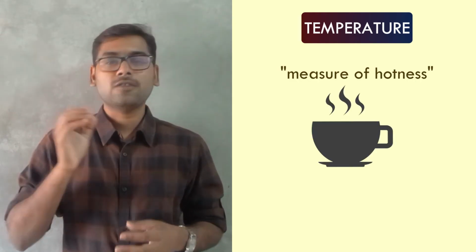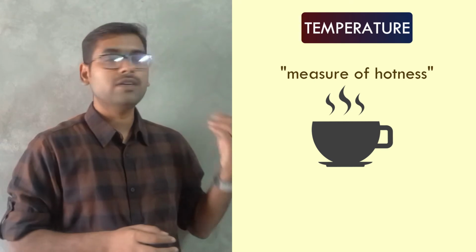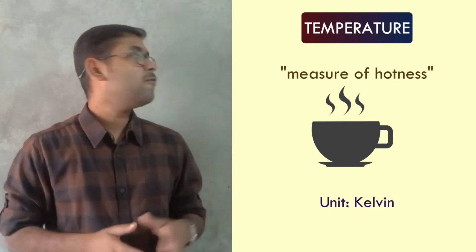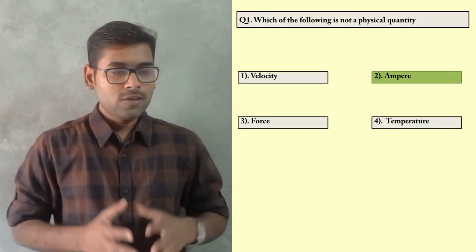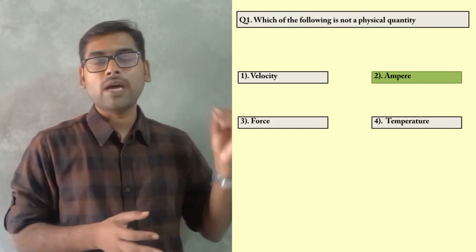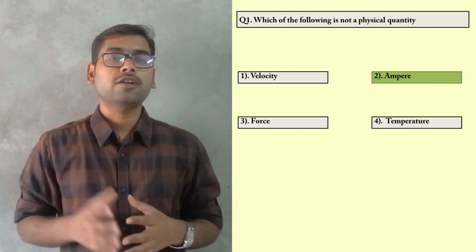Then finally we have temperature. Guys, temperature is a physical quantity which measures the hotness of an object. And this is measured in kelvins. The unit of temperature is Kelvin. So the answer to this question is option number 2, ampere, which is not a physical quantity.